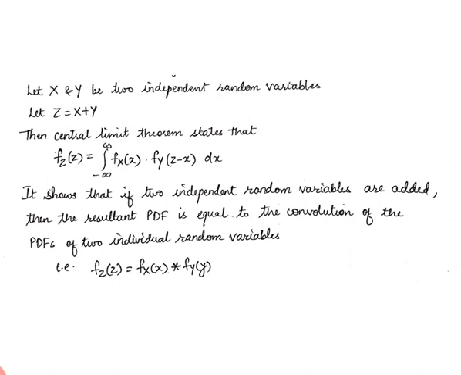So we can easily see that this looks similar to our convolution integral. So it shows that if two independent random variables are added, then the resultant probability density function is nothing but equal to the convolution of the probability density functions of the two individual random variables. So the same integral equation we can define in terms of convolution as fz of z